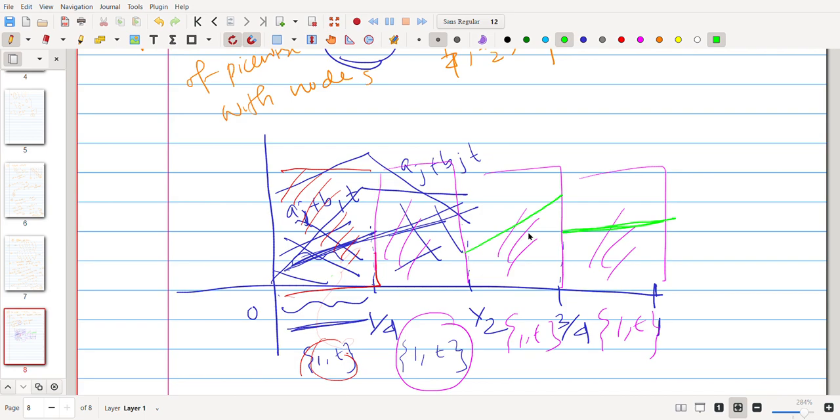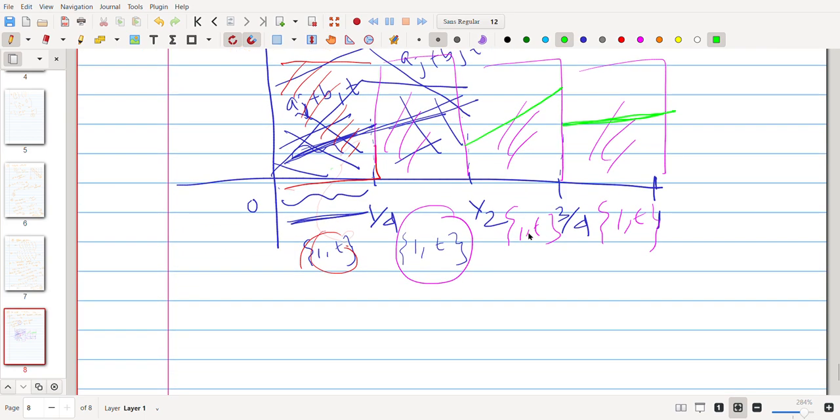So we need continuity at 1 by 4, at 1 by 2, and at 3 by 4. 0 and 1 hold automatically, so we don't need anything there, but we need continuity at the node points, right?